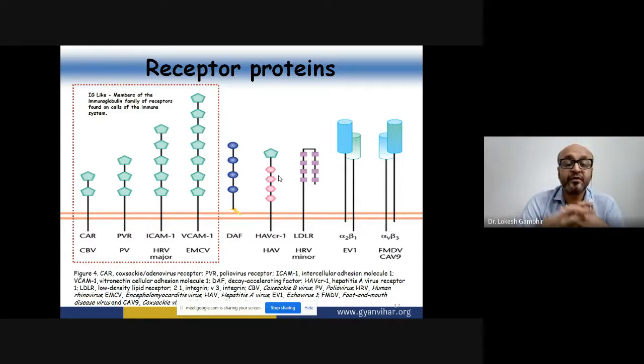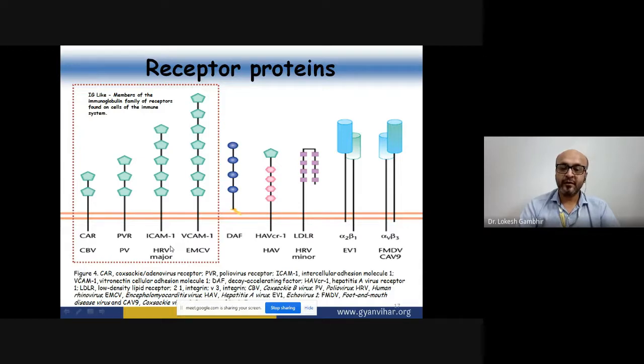Picornaviridae family? There are multiple receptors which impart tissue specificity to these viruses. Coxsackie B virus will never attach to any other receptor, but will always attach to the CAR receptor, that is the Coxsackie and adenovirus receptor. The poliovirus will always attach to the poliovirus receptor.